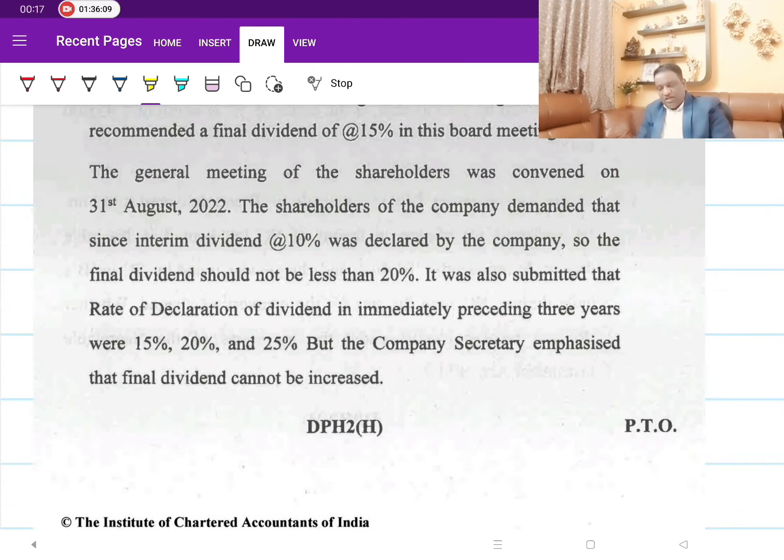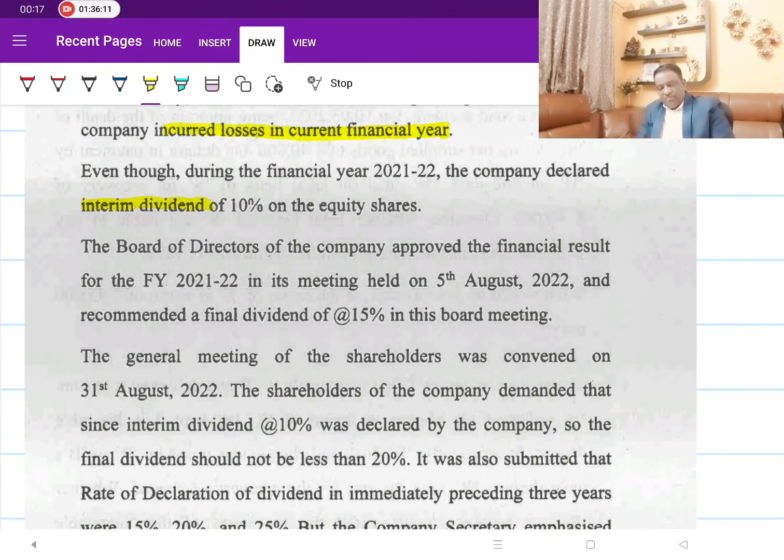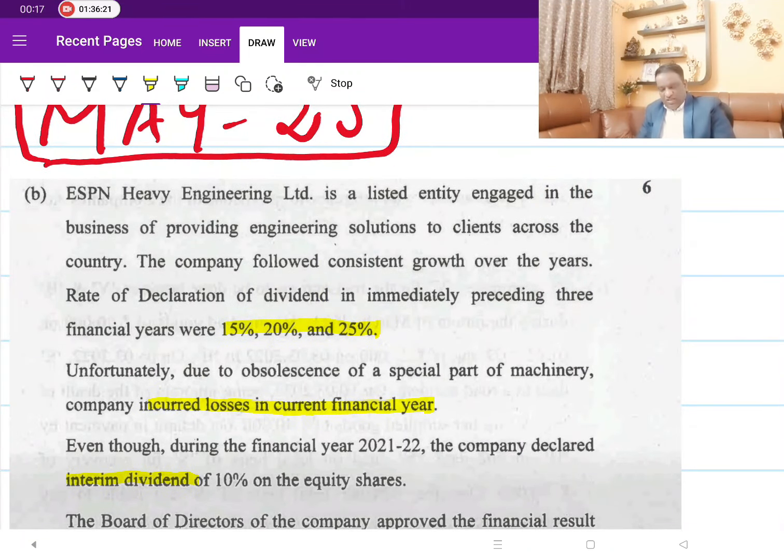Now let's read completely. The board of directors of the company approved the financial results for 21-22. So they paid that interim dividend of 10%, which should not exceed the average of 3 years of dividend. So 10% is less than the average of 3 years. So till here there is no problem.